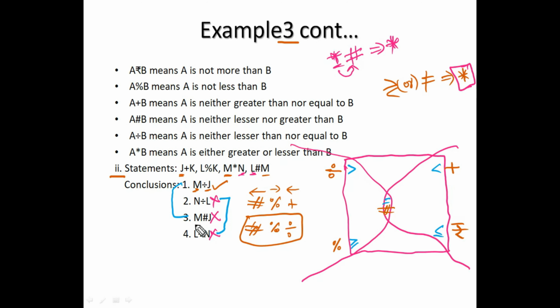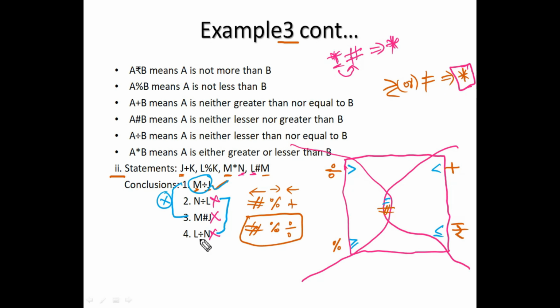Because same pair M and J, M and J, N and L, N and L. But in 1 and 3 already one is following, already one is following 100%. So here no need to check either or, because what are our points? Both conclusions must fail individually, but here already one is satisfying. So that's why there is no either or possibility between 1 and 3.